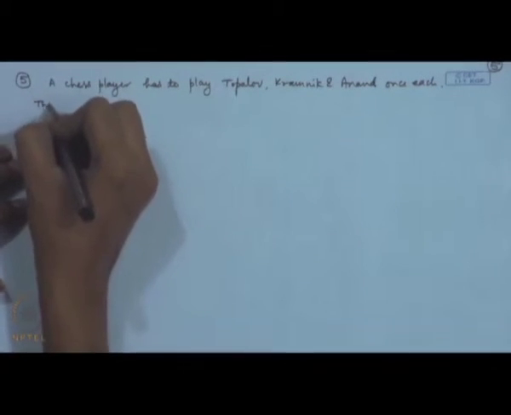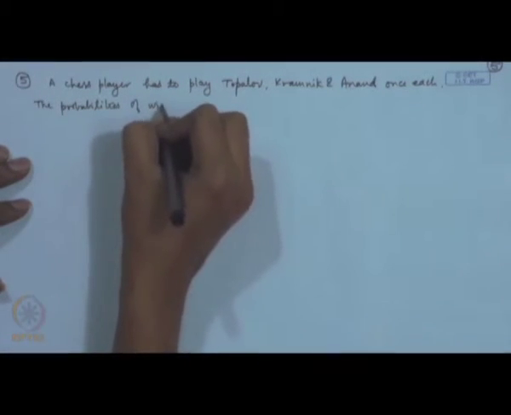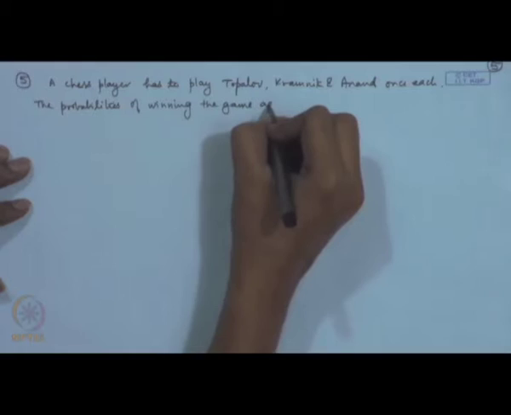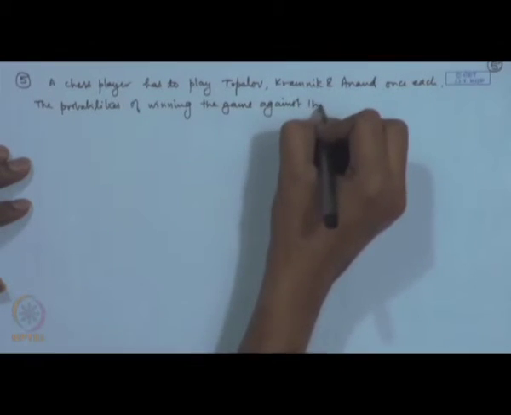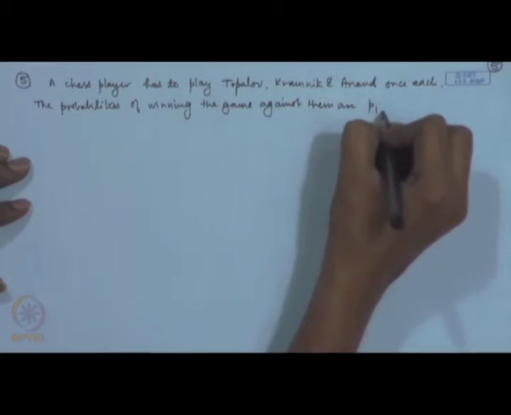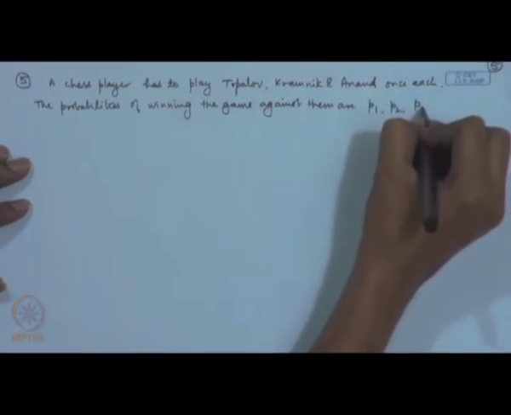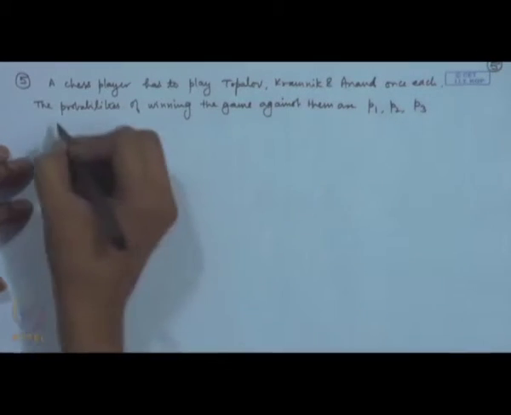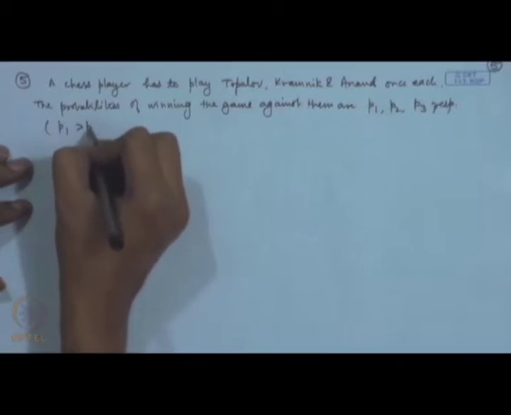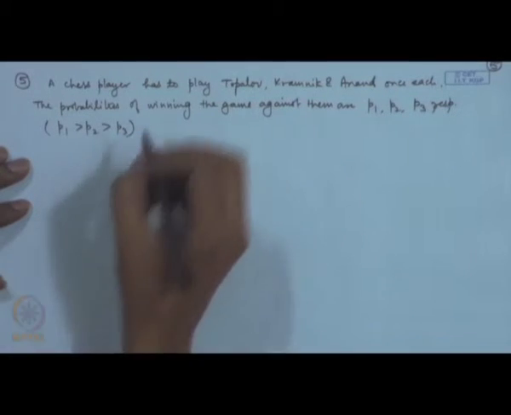The probabilities of winning the game against them are, so against say Topalov, let us assume that probability is P1, against say Kramnik, suppose it is P2, against Anand, suppose it is P3, and assume that P1 is greater than P2, greater than P3.